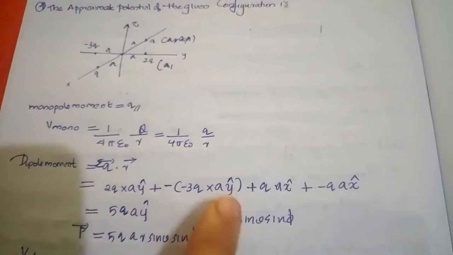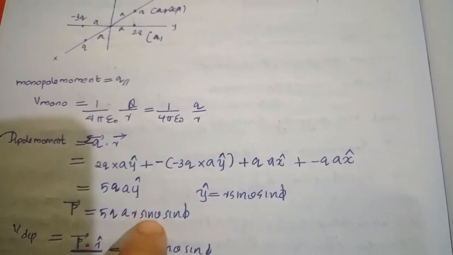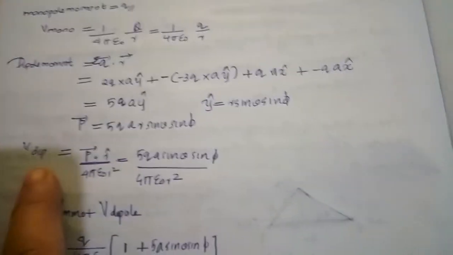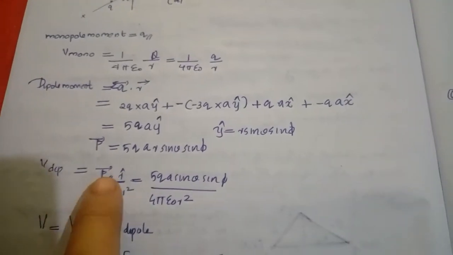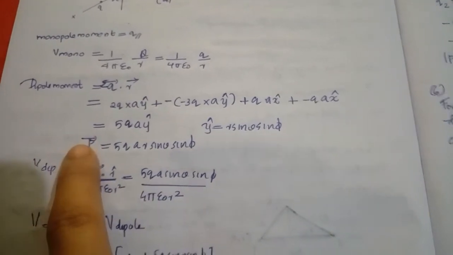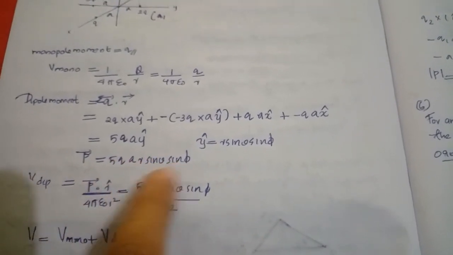We know that y cap is equal to r sin theta sin phi, so we get the answer as 5 q a r sin theta sin phi. Okay, so we know that V dipole is equal to P bar dot r cap divided by 4 pi epsilon 0 r square, where P is the dipole moment. We get the dipole moment as 5 q a r sin theta sin phi.